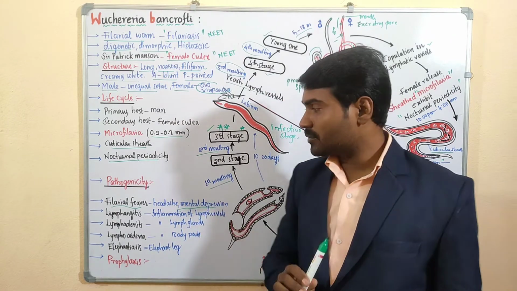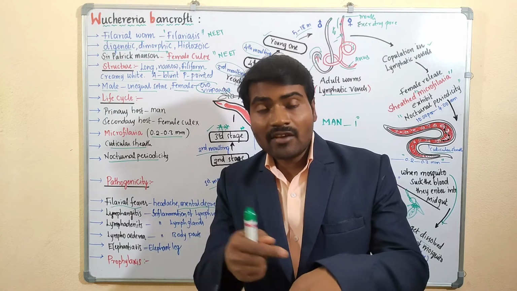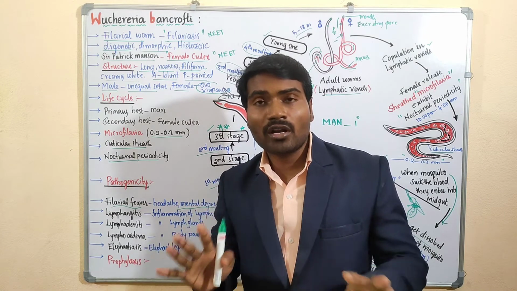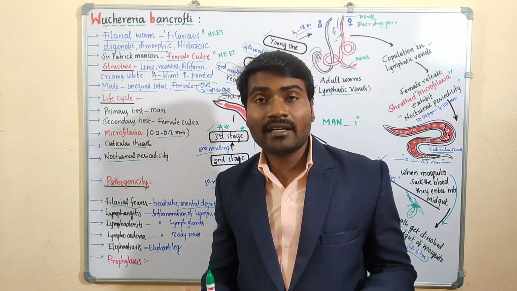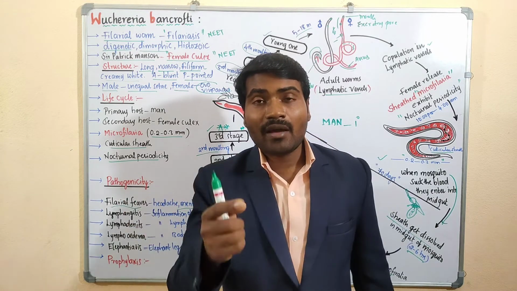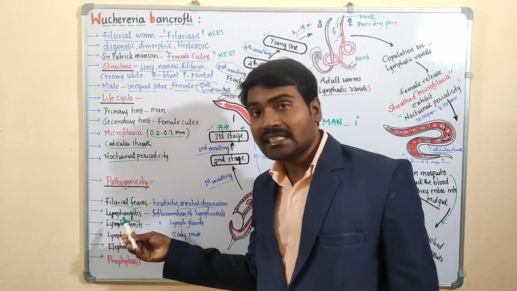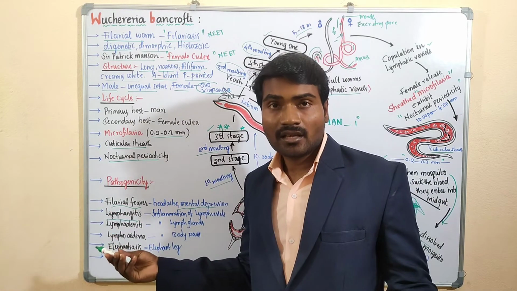These are the symptoms. At light infection only, it causes inflammation, swelling of the body parts, an inflammatory effect caused by this filarial worm. The inflammation of lymph vessels is called lymphangitis, angio meaning blood vessels.